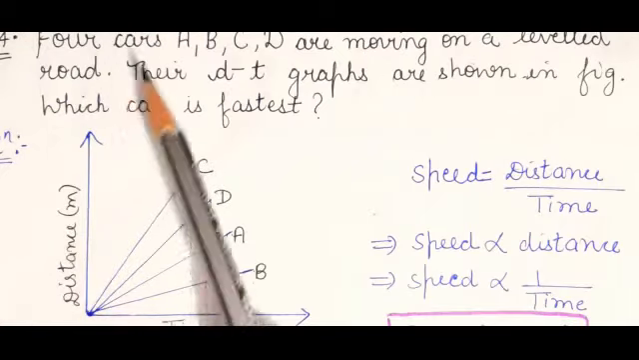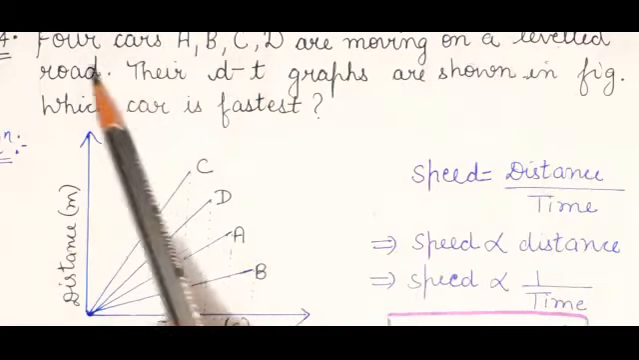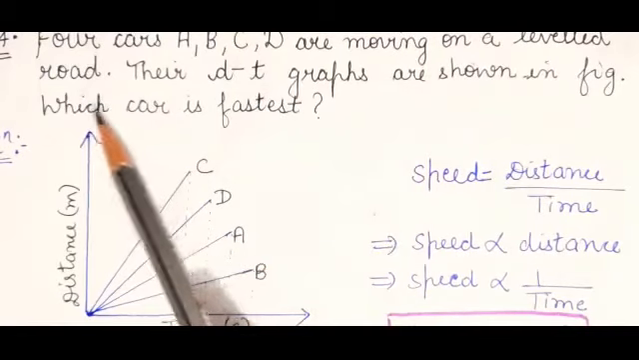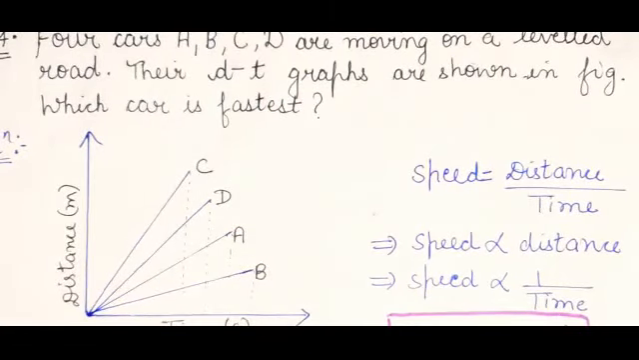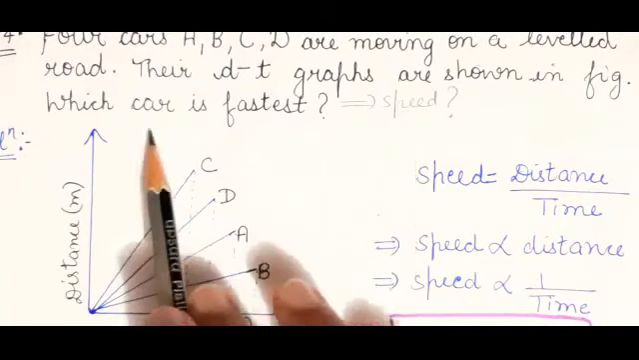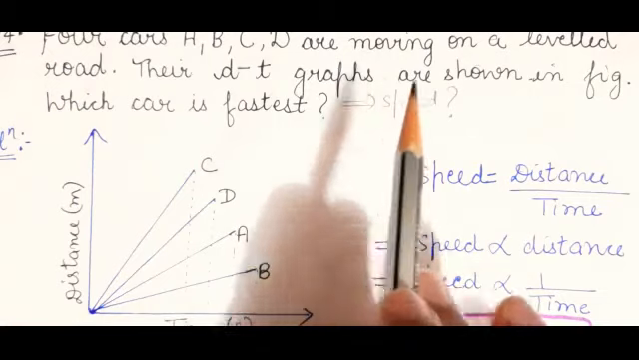So now coming to question 4. 4 cars A, B, C and D are moving on a level road. Their distance time graph are shown in the figure. Which car is fastest? So fastest means speed. So which car has the highest speed? You need to calculate which car has the highest speed.